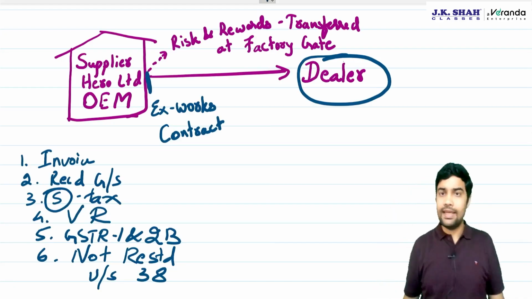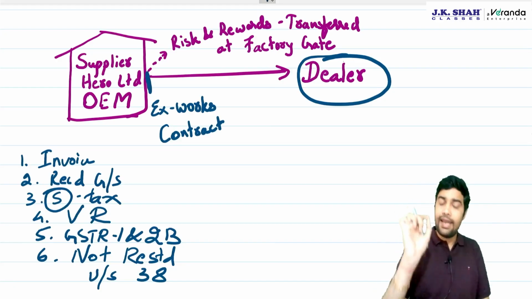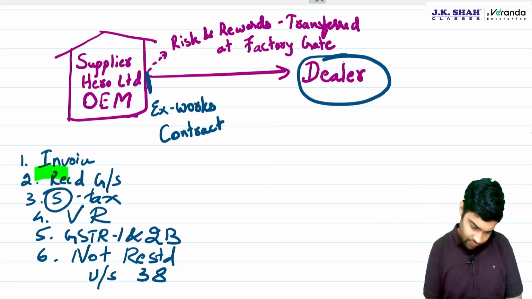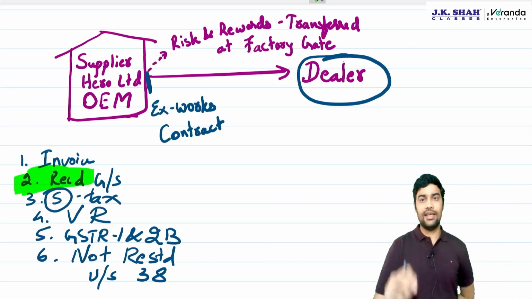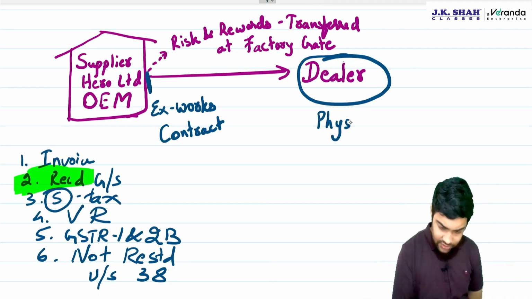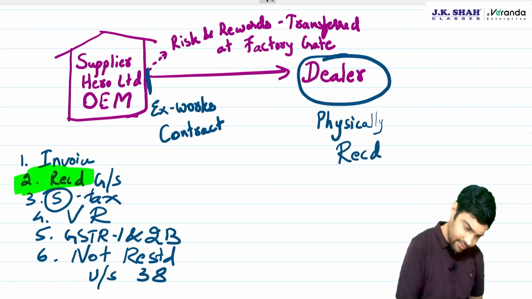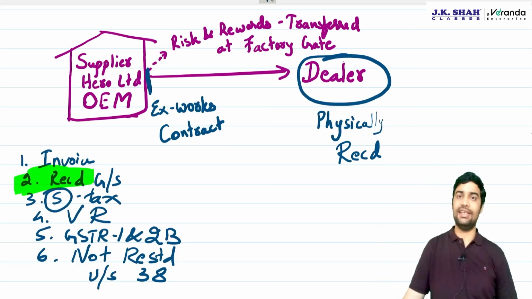Yes, we are aware of it. Now, the question is, when have you received the goods? When can you say you have received the goods? When you physically receive the goods, or at the time when the goods are handed over to the transporter at the factory?